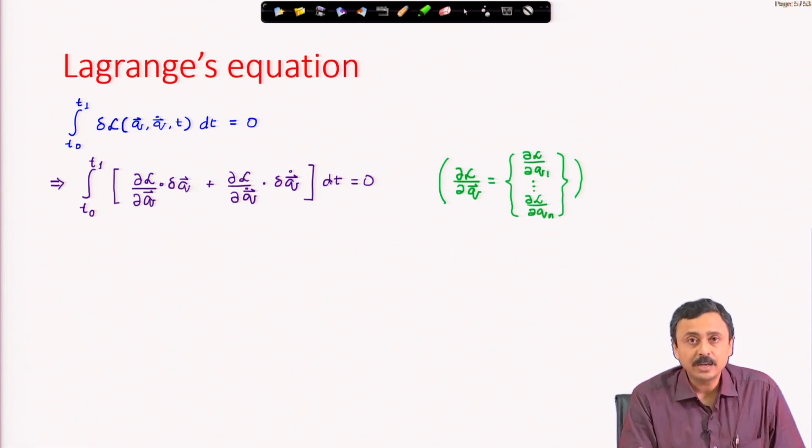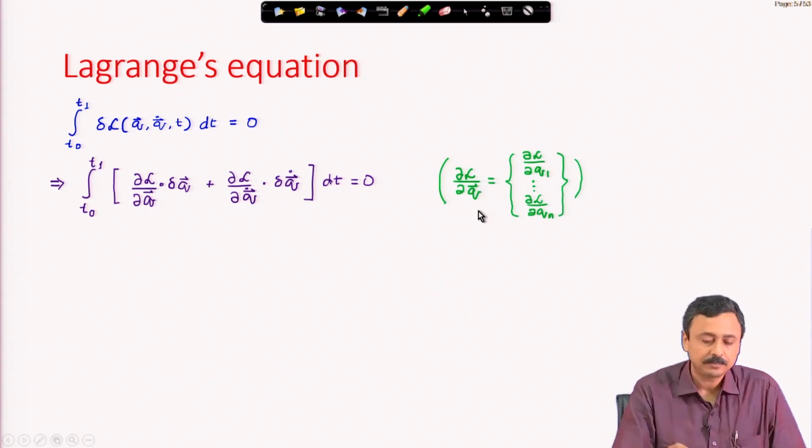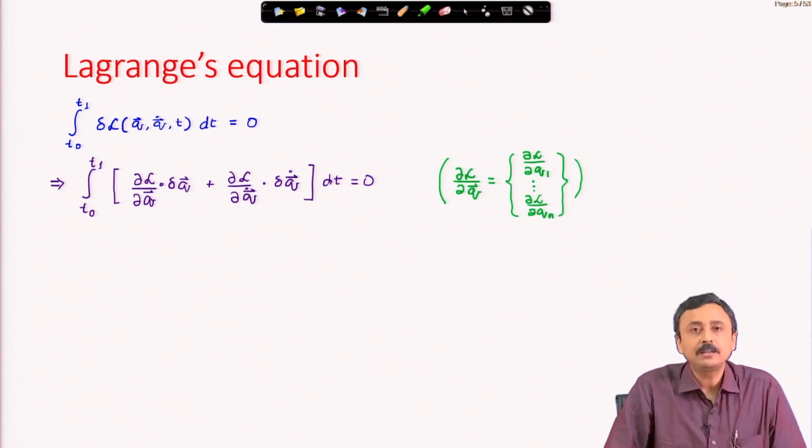The Lagrangian, which is kinetic minus potential for a mechanical system, is a scalar quantity. For light, it is one scalar quantity. Therefore, this Lagrangian scalar has to be differentiated with respect to all these generalized coordinates, and that is del L del q vector. Similarly, del L del q dot vector, the derivative with respect to the time derivative of the generalized coordinate, is the second term.